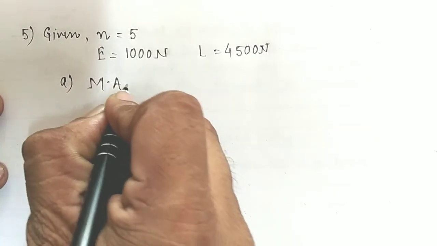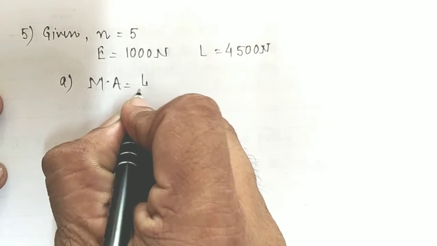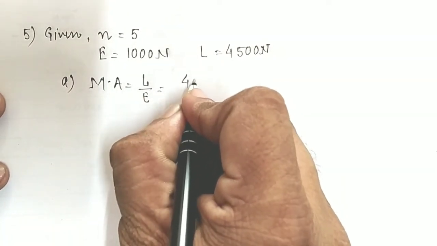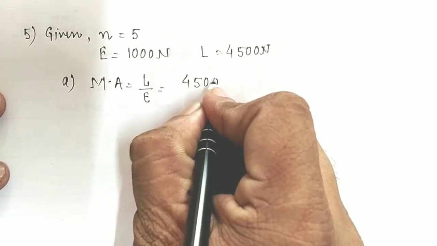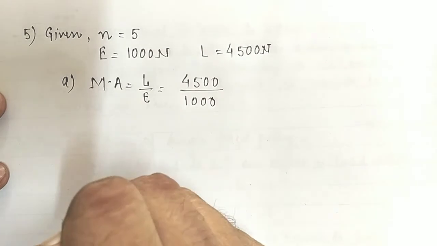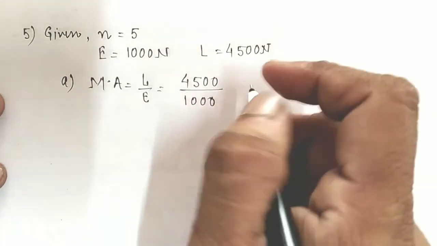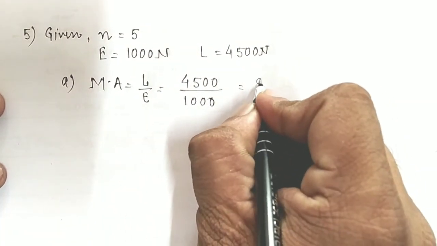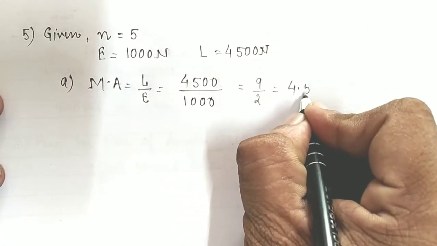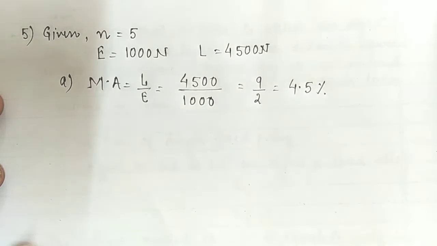As we know, the mechanical advantage is nothing but the ratio of the load to the effort. Here the load is given as 4500 Newton and the effort is given as 1000. So easily we can write that it will be equal to 9/2, and we can write that the mechanical advantage will be equal to 4.5 for this given condition.